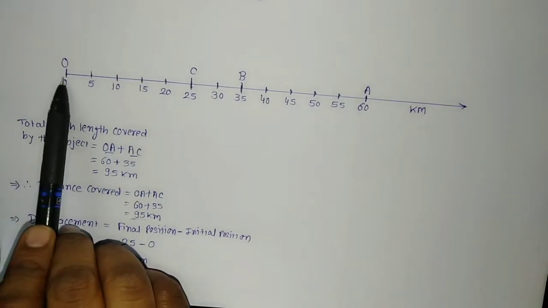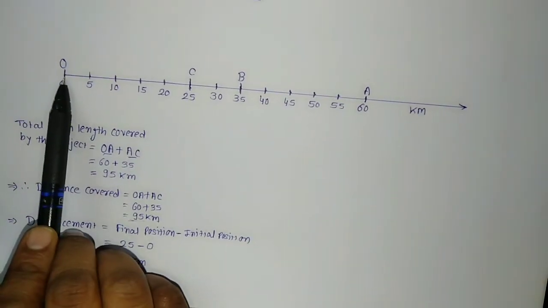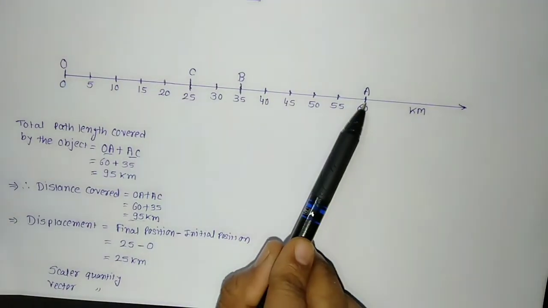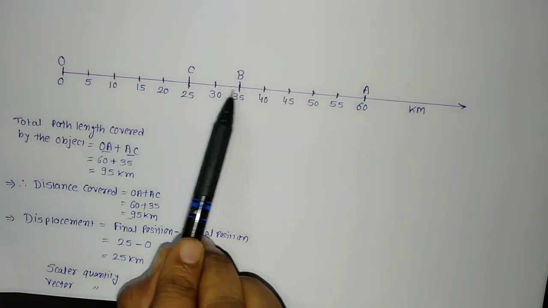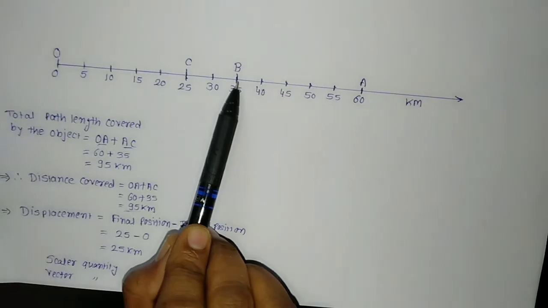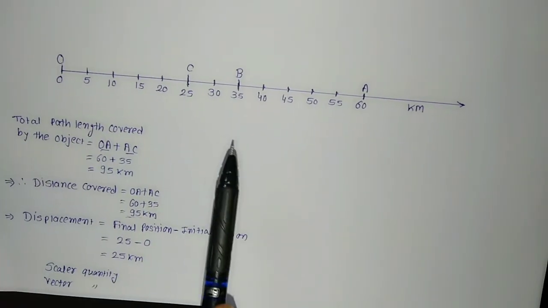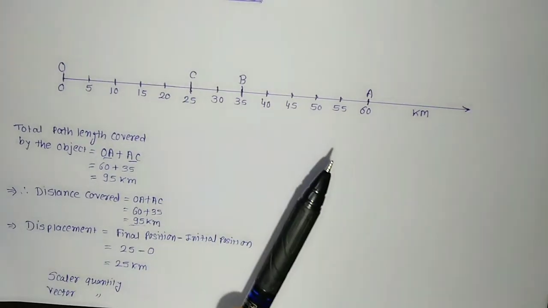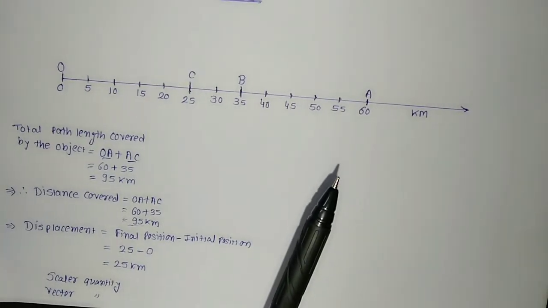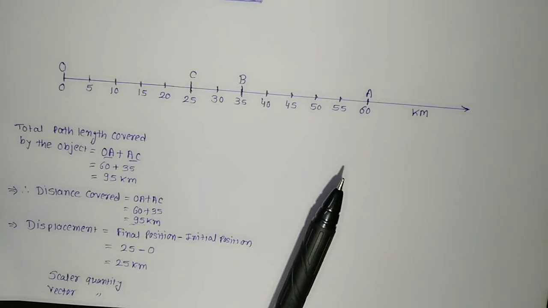While in the same case, what is the displacement? When the object starts from O, reaches A and comes back to B, it is the shortest distance between the final position and the initial position, that is 35 minus 0. So in this case the displacement is 35.